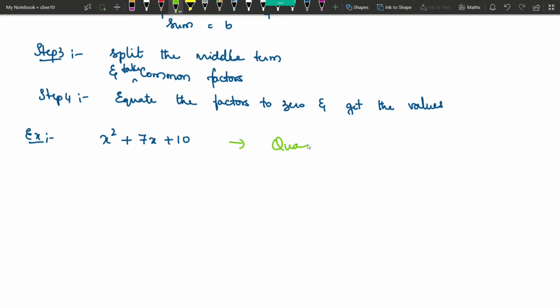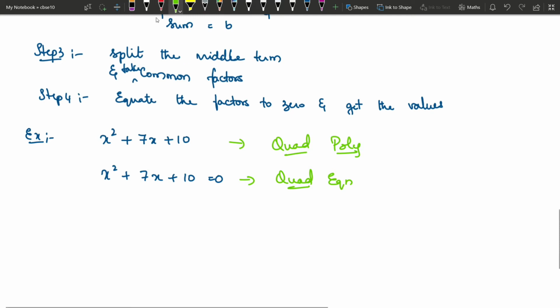So this is a quadratic polynomial, and after equating it to 0, it becomes a quadratic equation. So you know this difference by now, and even if they have given a quadratic polynomial, the first step is writing it as equal to 0 and converting it to a quadratic equation to find the zeros. So now let's solve this.